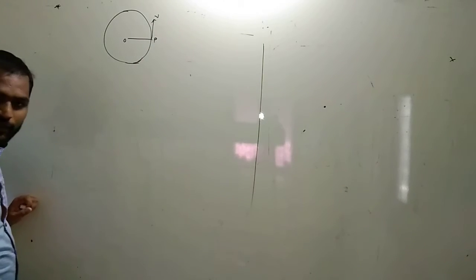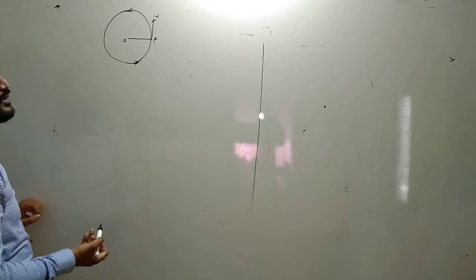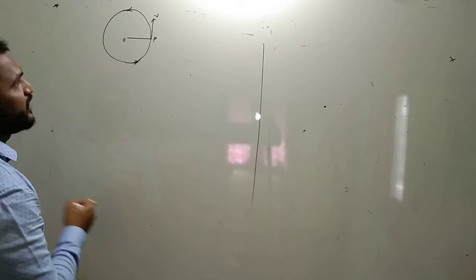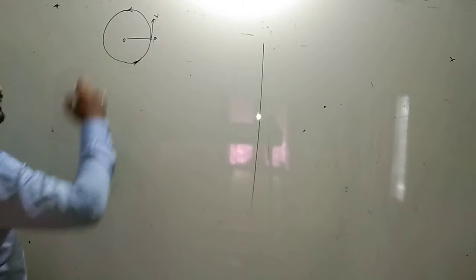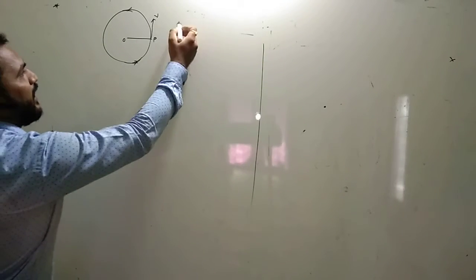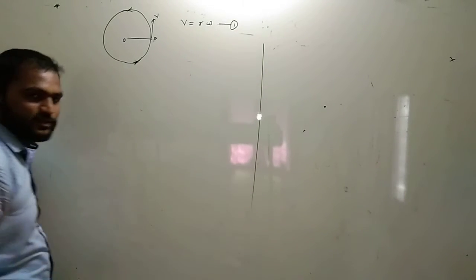O is the center and P is the body or the particle. As we know, v equals r omega, equation number one.